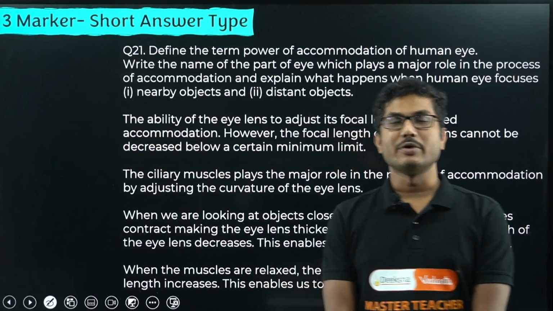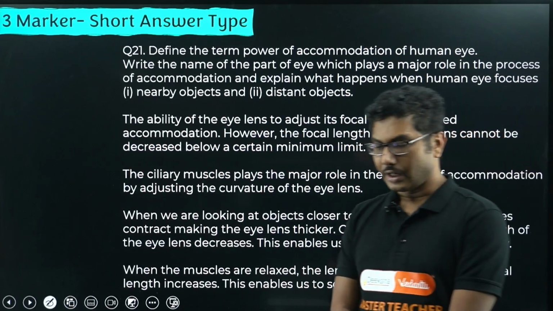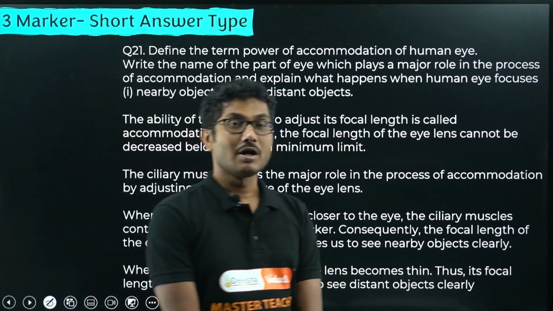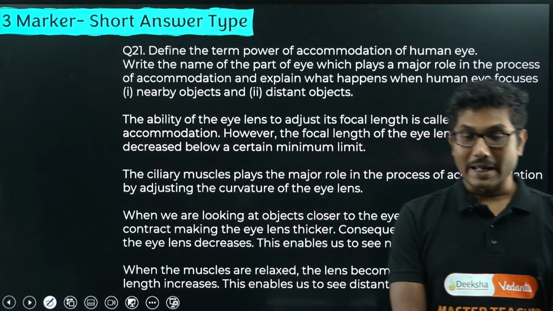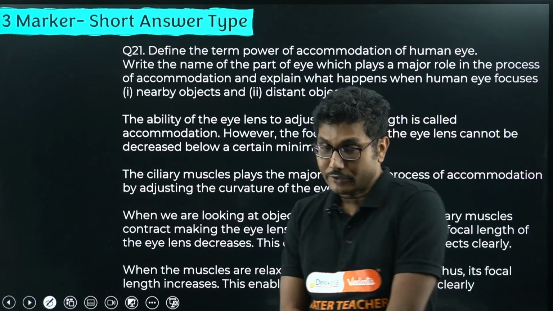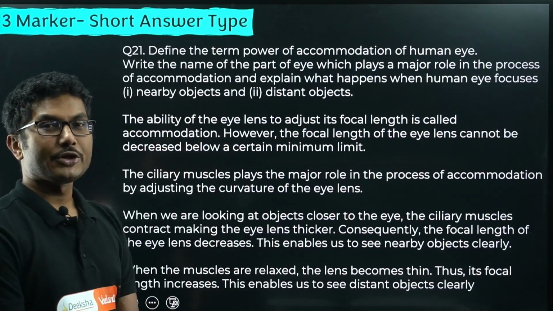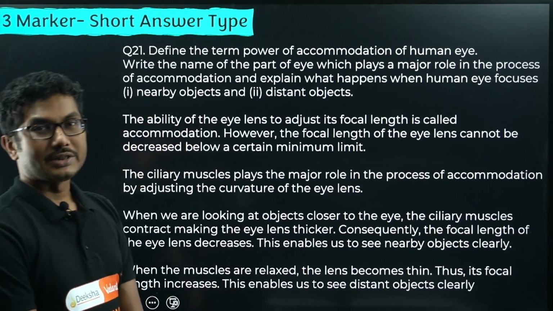That is why when you grow older, the ciliary muscles lose that power of accommodation. Ciliary muscles cannot contract or expand like they used to when you are young. So that's why you lose this power of accommodation, and you need glasses to see things.